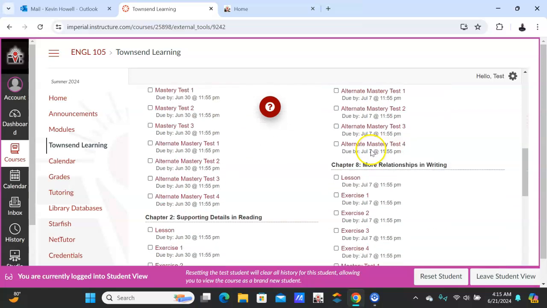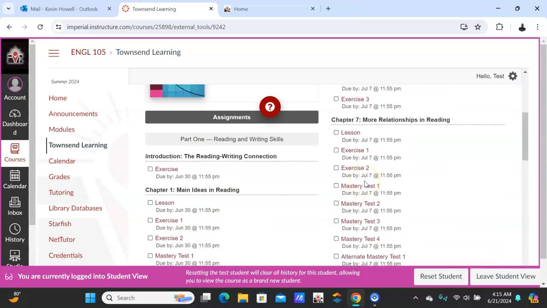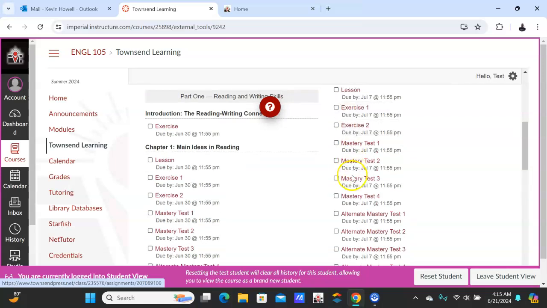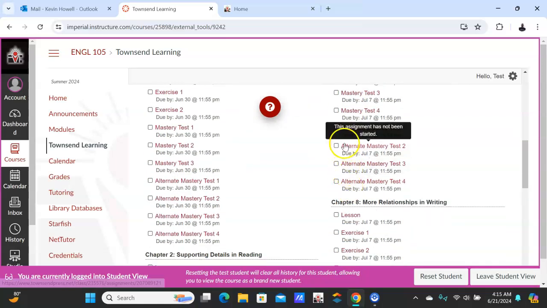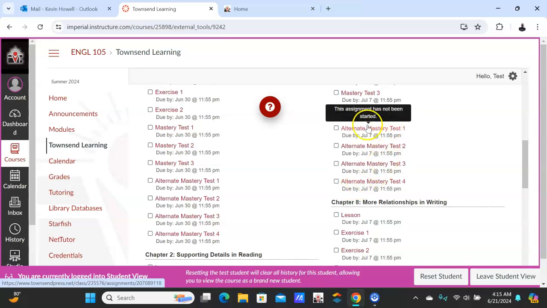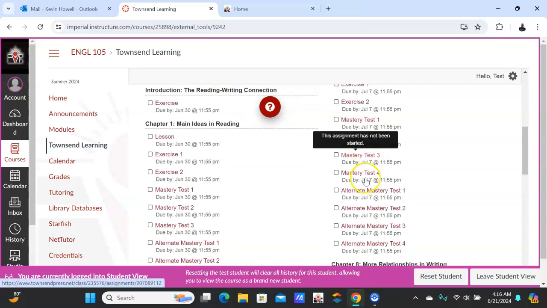And then chapter 7 and chapter 8. These are the same exercises. So complete the lesson. And remember, I have a video embedded in the actual lesson page in Canvas. So exercise 1 and 2, again, do those over and over. Mastery 1, 2, 3, and 4 will count. Alternative mastery tests 1, 2, 3, and 4, these are optional now. Before I counted 1 and 2 for week 1 and 2. Now I'm not going to count them at all. These are optional. So go ahead and practice with those if you want to before you take the mastery test 1, 2, 3, 4.